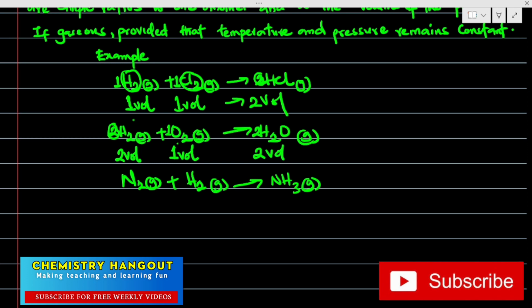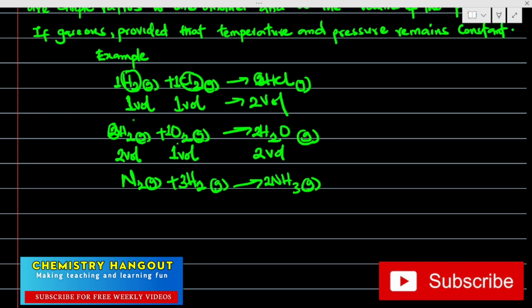Let's balance the equation, very important. I can have 2 here, becomes 2 nitrogen. Then I have 3 here to balance up the hydrogen. So we have 2 nitrogen, then we have 6 hydrogen here. Now, what is the volume in which they are reacting?